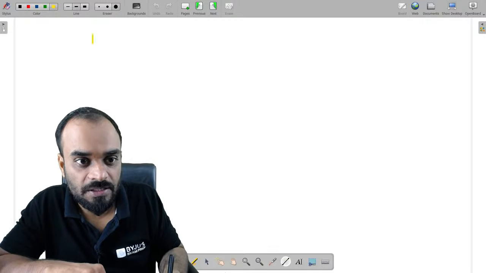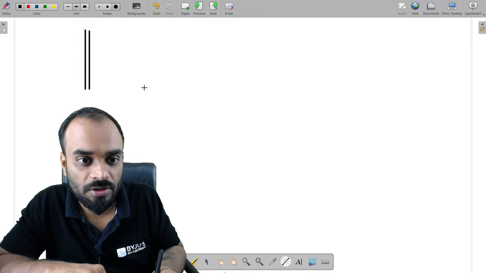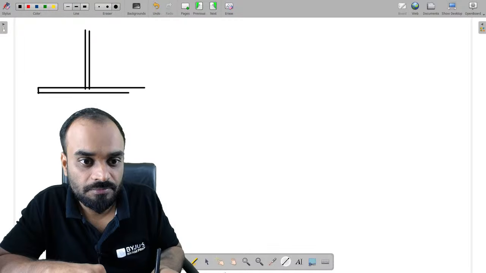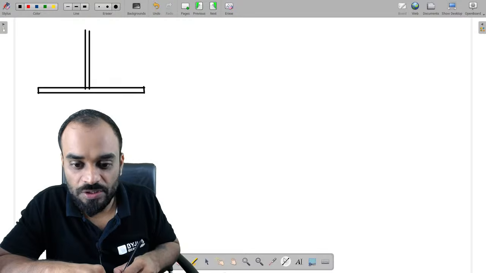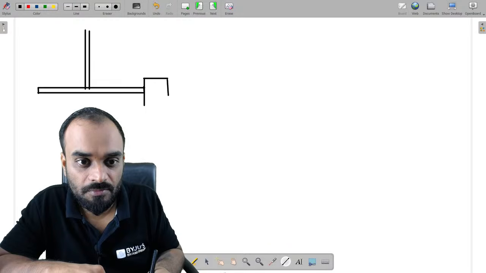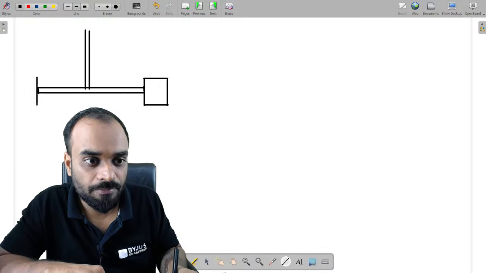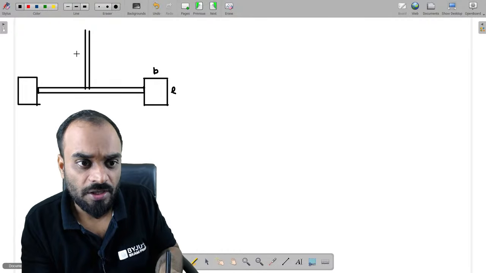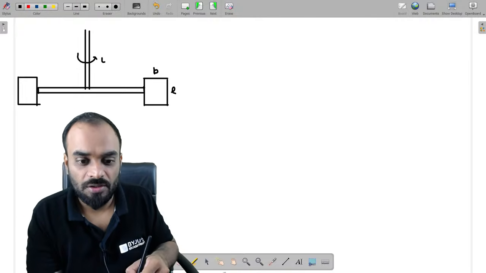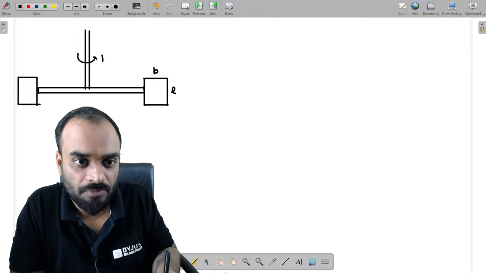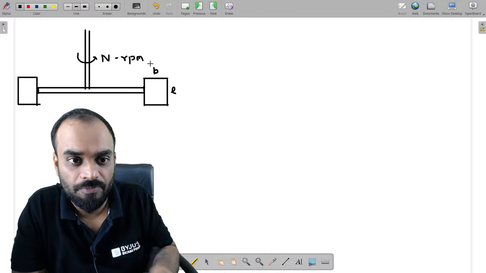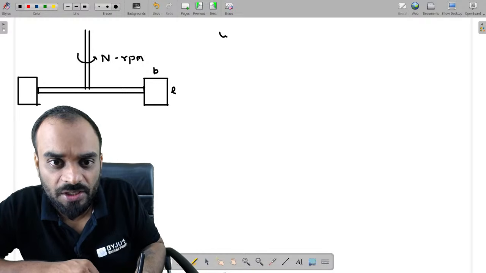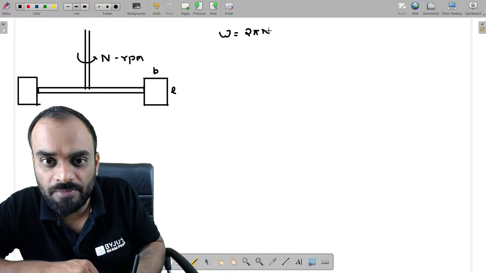Suppose this is our rod, through which an impeller is connected, and through this impeller we have certain plates like this, right? Let us consider the surface area of the plate is P into L, and this rod is rotating at N RPM, number of revolutions per minute. So can we estimate the angular velocity? It is very easy. Angular velocity is 2 pi N by 60.